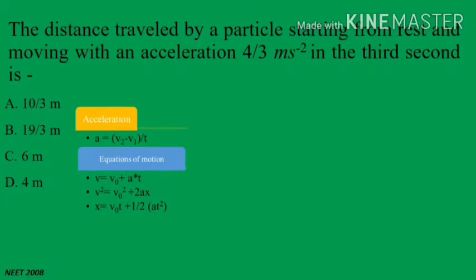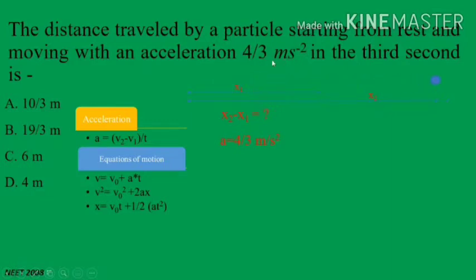The distance travelled by a particle starting from rest and moving with an acceleration 4/3 meter per second square in the third second is. By reading this statement, we understand that we are interested in finding the distance travelled in the third second only. Here we can see the animation for this. This ball is travelling, so x1 is the distance travelled in the first 2 seconds, whereas x2 is the distance travelled in a total of 3 seconds. We need to find only the distance travelled in the third second. That means we need to find x2 minus x1.